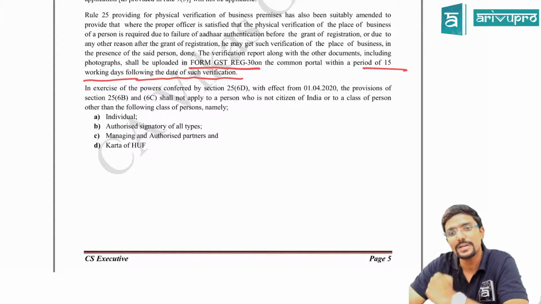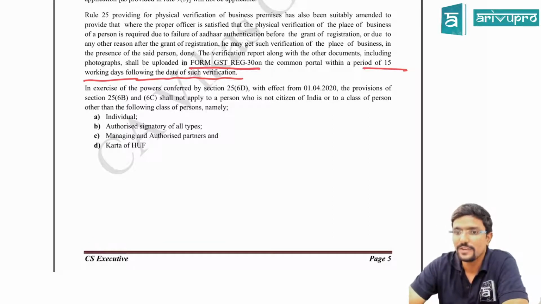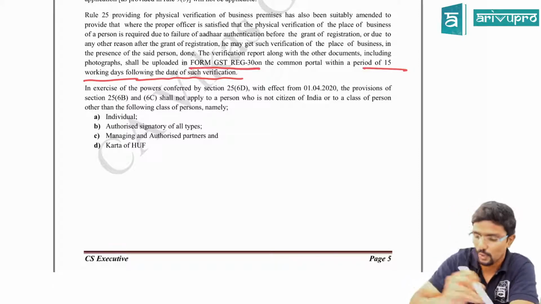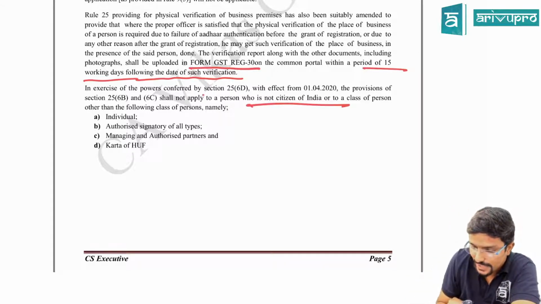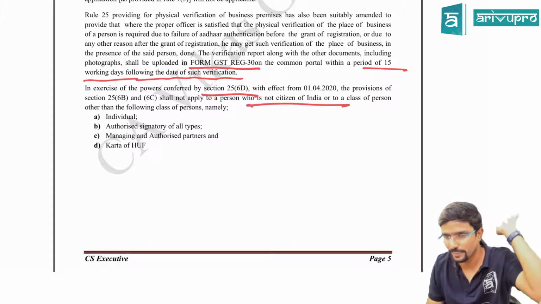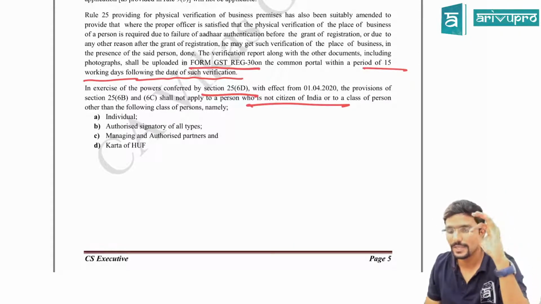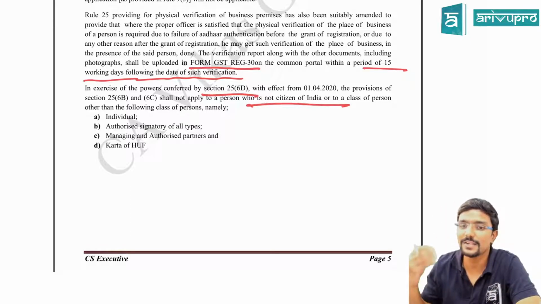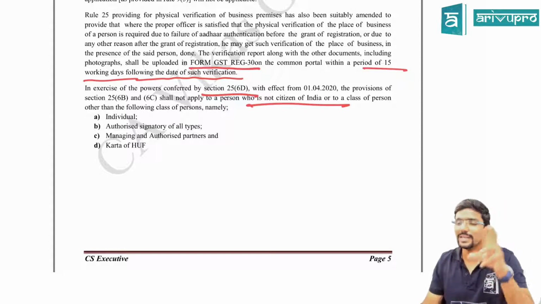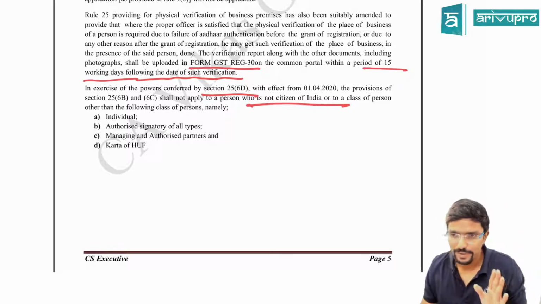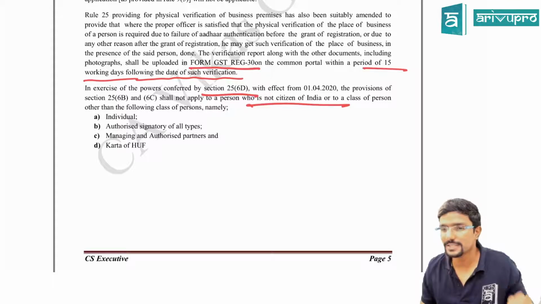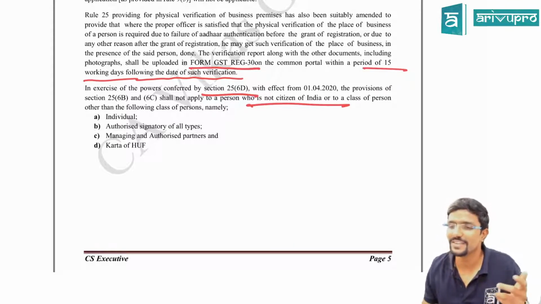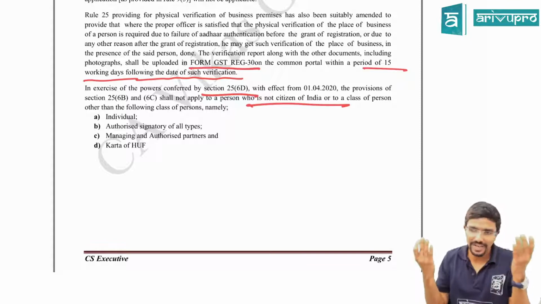In exercise of the power conferred by section 25(6)(d) with effect from 1st April 2020, the provisions of section 6B and 6Z shall not apply to a person who is not a citizen of India. Okay. 6D is telling that all this provision is not applicable for few people. Who are those? First of all, it is not applicable for a person who is not a citizen of India or to a class of person other than the following class of person, namely. So any other class of person, they are not specified still, but this provision whatever we have discussed is not applicable for a person who is not a citizen of India, because the person who is not a citizen of India cannot have an Aadhaar number.